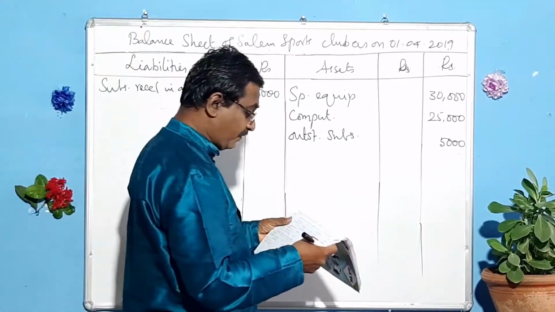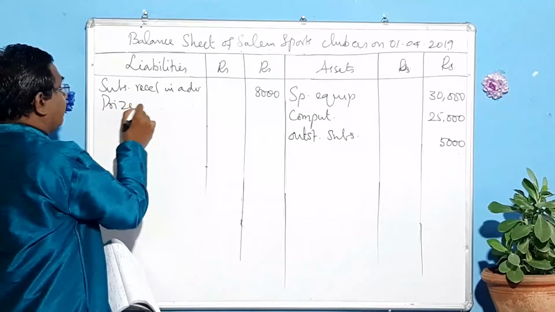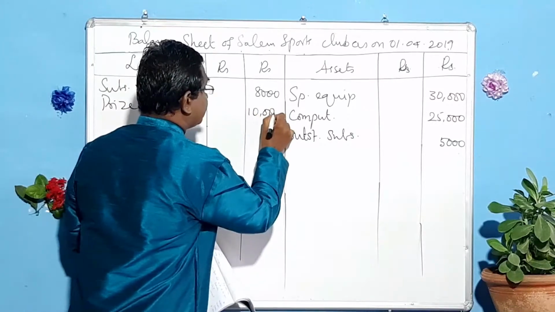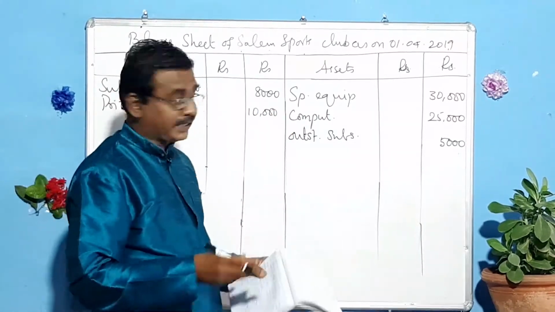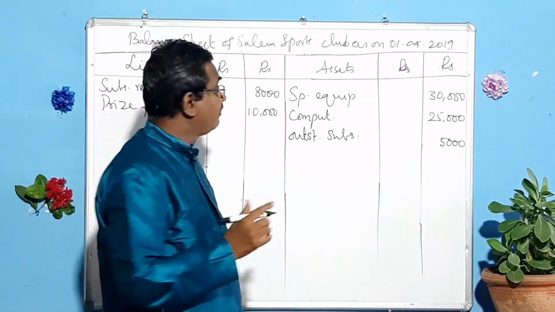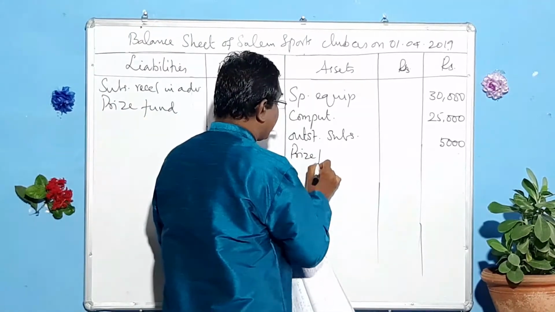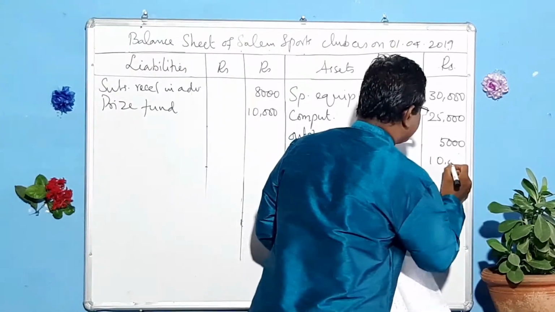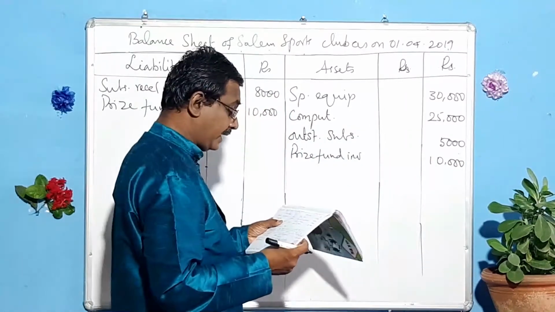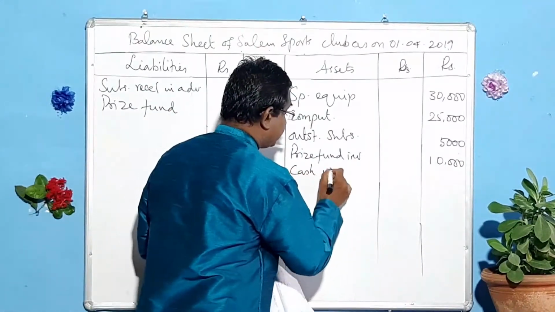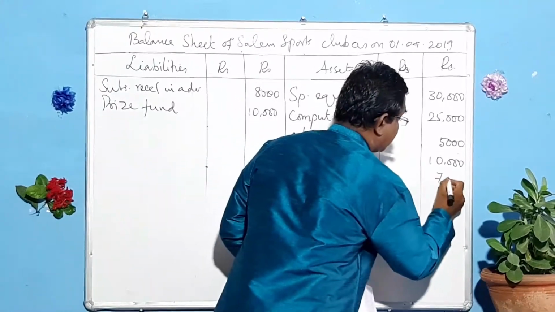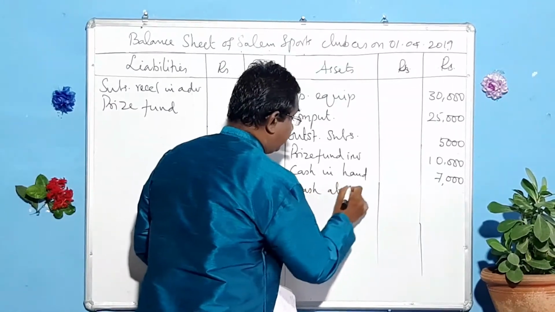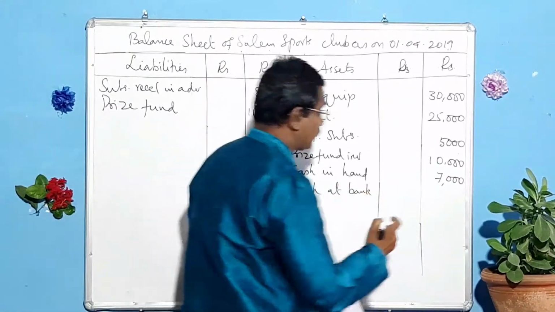And next, prize fund, a liability. What is that amount? 10,000. Next one, prize fund investment. This prize fund has been invested in investment. So, prize fund investment. What is that amount? The same amount, 10,000. And next, cash in hand, 7,000. And cash at bank, 1,000.